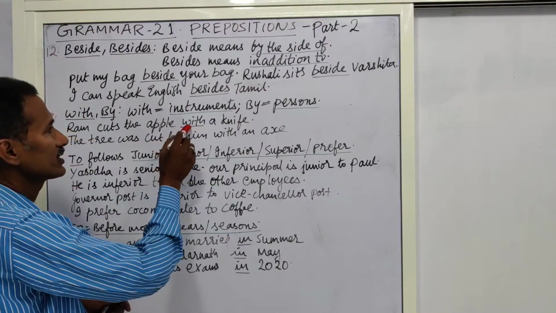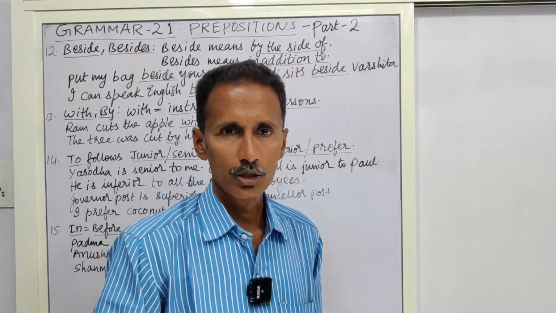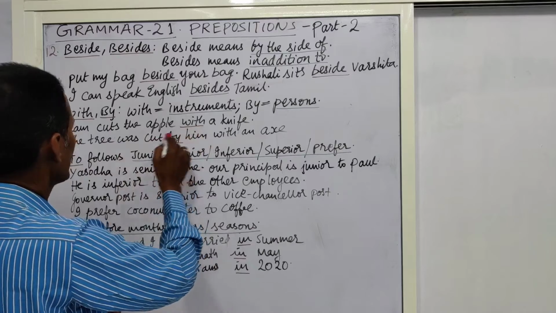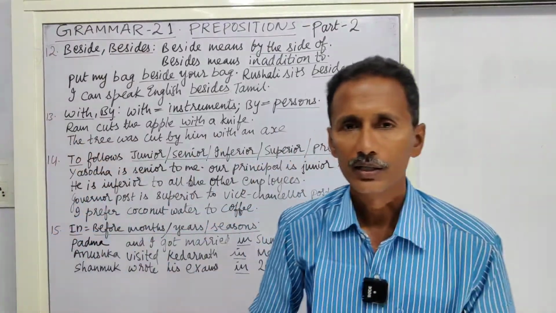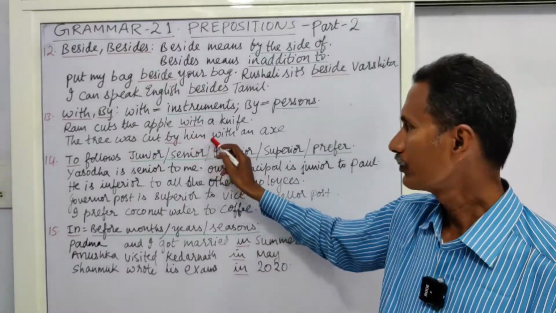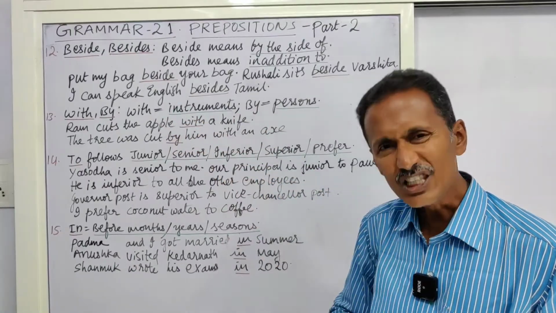Here we can easily understand that with is an instrument, an agent to cut the fruit. Next one, the tree was cut by him with an axe. Here, by is used with persons. By him with an axe. So, by is used with persons and with is used with instruments.